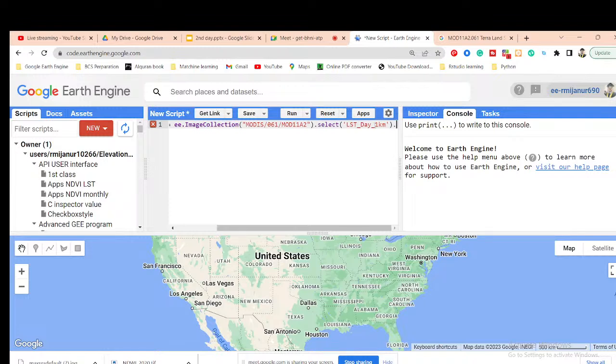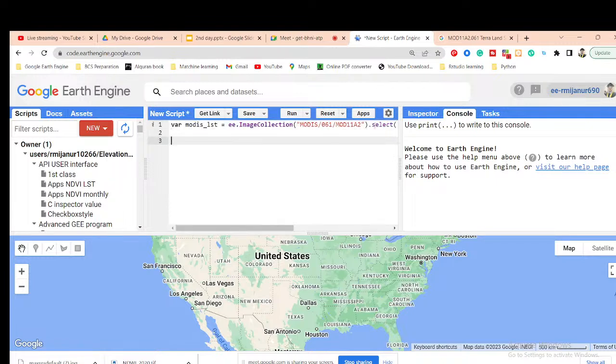I simply use the filterDate function, which filters a specific time period. I put the time period from 1st January 2010 to 31st December 2022. So this is my observation time period.